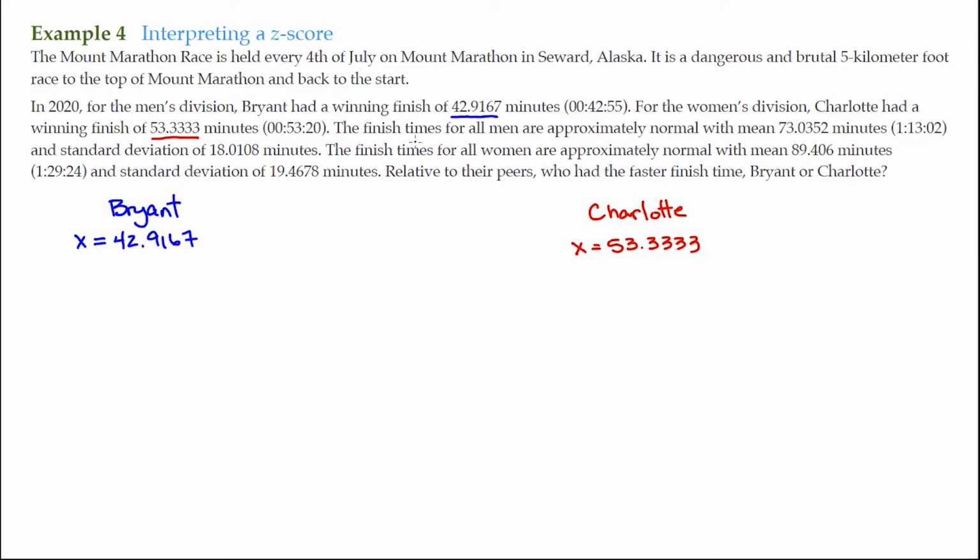Now it says that the finish times for all men. Since this is a population, we're talking about every man that ran the race in 2020. So the finish time for all men, that's our population, are approximately normal. So it makes a normal distribution, a normal curve, with a mean of 73.0352. So I'm going to put down a mean here, 73.0352, and a standard deviation of 18.0108 minutes. So sigma is equal to 18.0108.